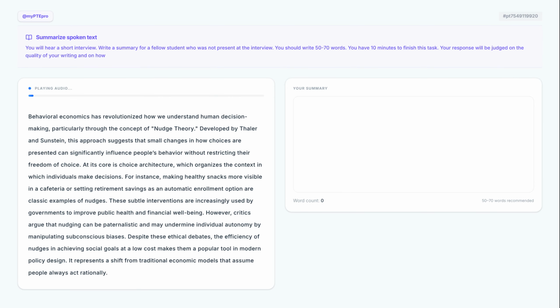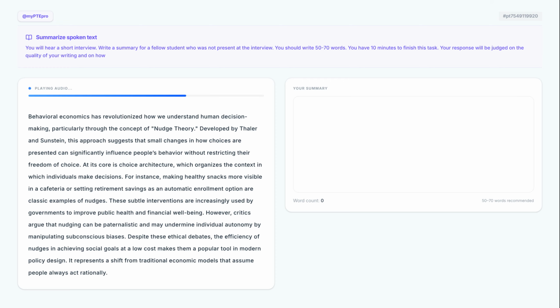Behavioral economics has revolutionized how we understand human decision-making, particularly through the concept of nudge theory. Developed by Thaler and Sunstein, this approach suggests that small changes in how choices are presented can significantly influence people's behavior without restricting their freedom of choice. At its core is choice architecture, which organizes the context in which individuals make decisions. For instance, making healthy snacks more visible in a cafeteria or setting retirement savings as an automatic enrollment option are classic examples of nudges. These subtle interventions are increasingly used by governments to improve public health and financial well-being.